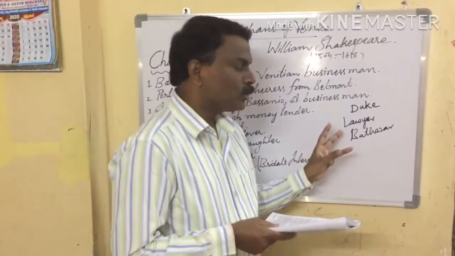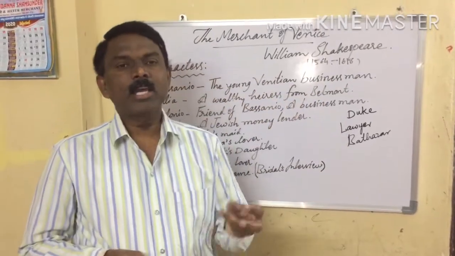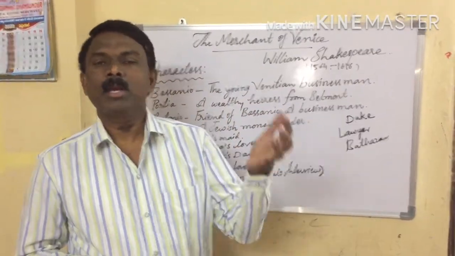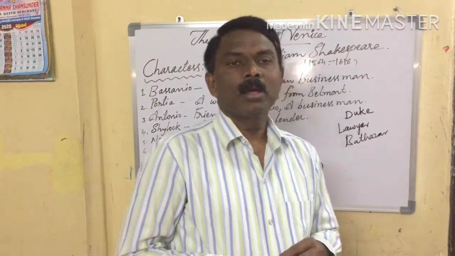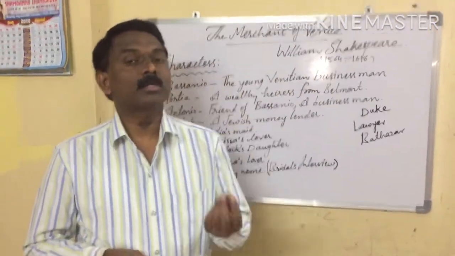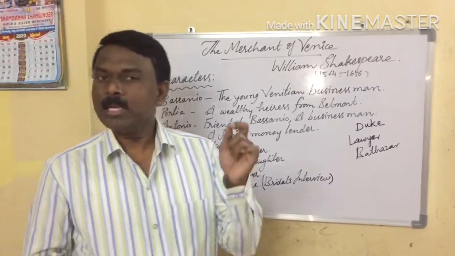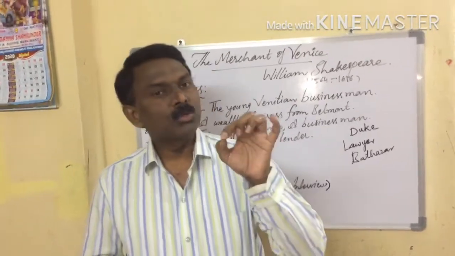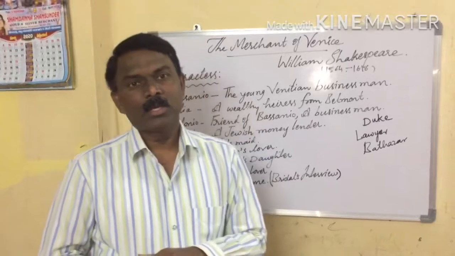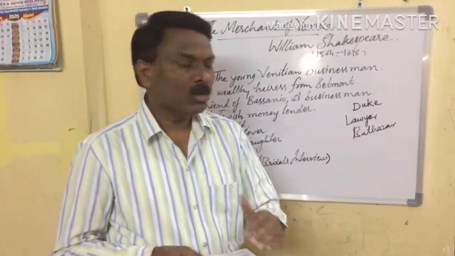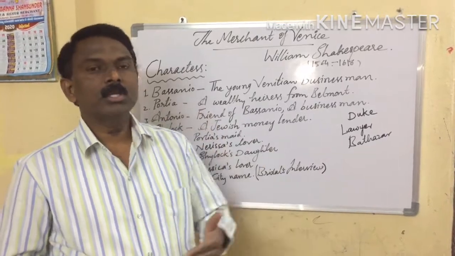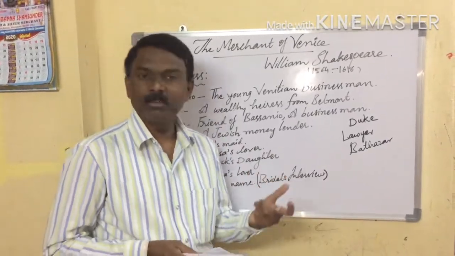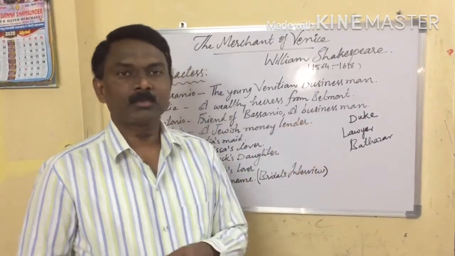So now Antonio reveals he was unable to pay the amount to Shylock. So now Shylock got very happy. It was the right time to take revenge upon Antonio. So now Shylock came to court. He put his agreement in front of the Duke.